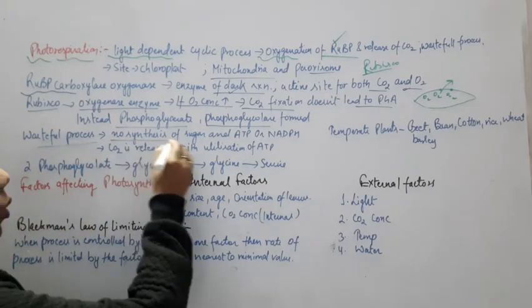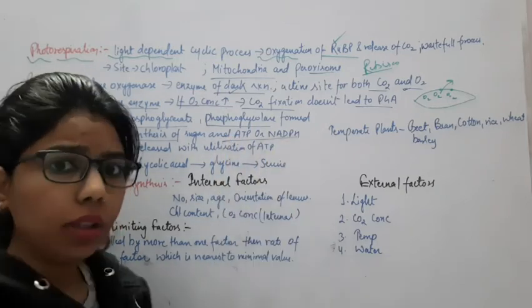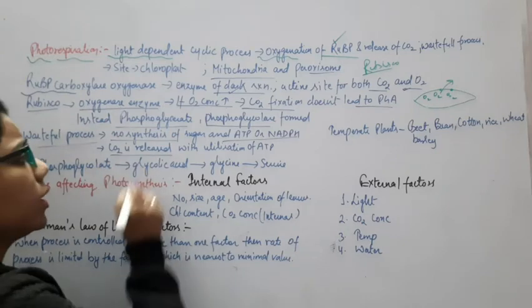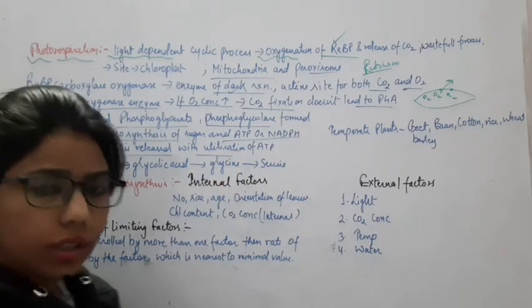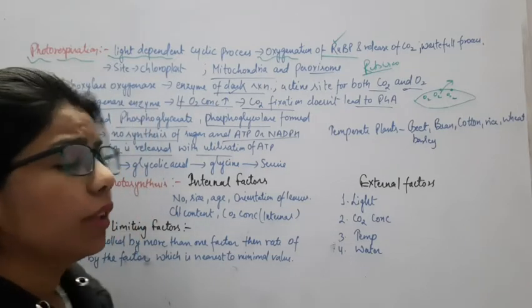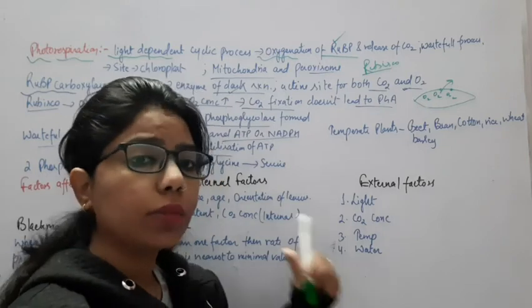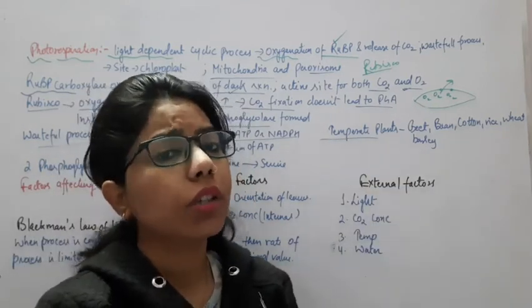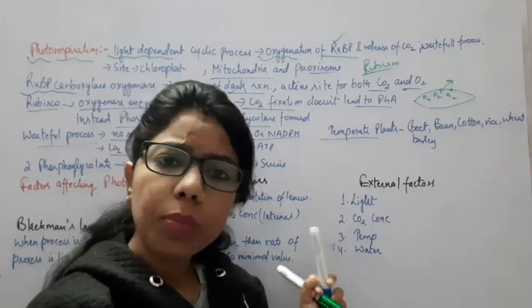Two things are there: no synthesis of sugar, no synthesis of glucose, no production of ATP or NADPH. It means that it is of no use. Now CO2 is released with utilization of O2. In which plants do we see this type of pathway, this photorespiration? In the temperate plants, because if the temperature is high, generally their stomata will remain closed, and the condition is that they will not prepare the food.